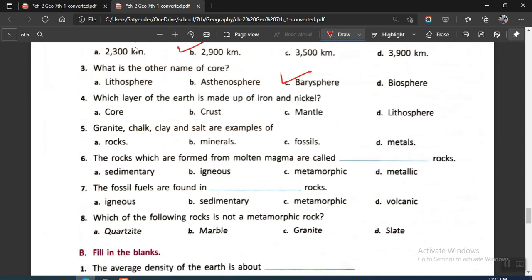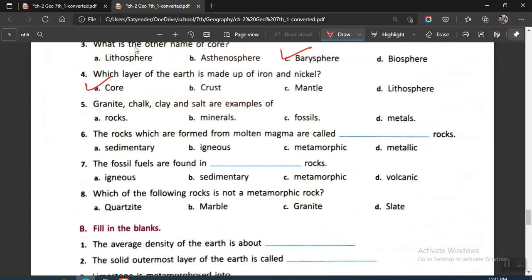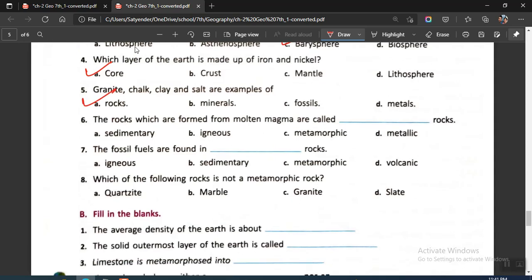Question number 4 says which layer of the earth is made up of iron and nickel. In this case, your answer has to be core. You'll find a direct line over there. Question number 5 says granite, chalk, clay, salt are examples of, they are examples of rocks. Question number 6 says the rocks which are found from molten magma are called dash rocks.